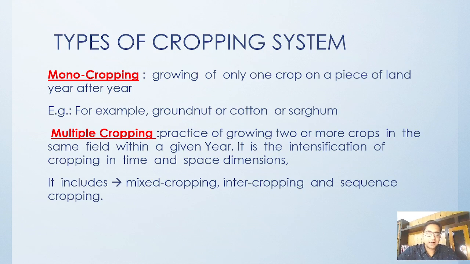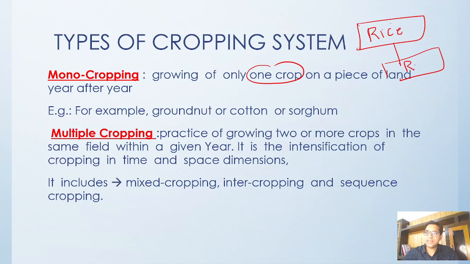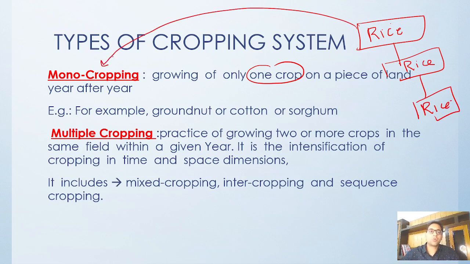Whenever we say monocropping, monocropping means one crop on a piece of land year after year. That means if this is rice, next year is also rice. Again, next year you have rice. This is called monocropping.